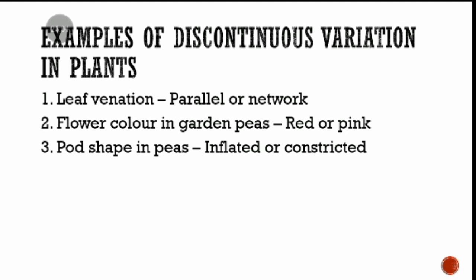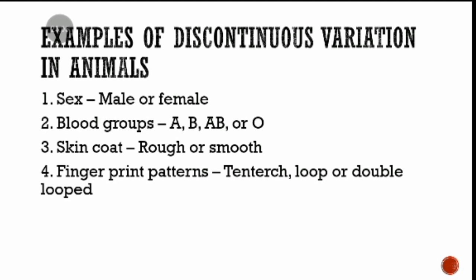Now, let us look at the examples of discontinuous variation in animals. Of course, you know most of these things from when I was introducing the topic, but just to go back, we said we have sex, whether male or female. We have blood groups. We have blood group A, blood group B, AB, or O. We can also have skin coat. It can be rough or smooth. Examples of smooth skin, I'm going to say humans. What are examples of smooth skin that you know? And rough skin? Crocodile. Okay, fine.